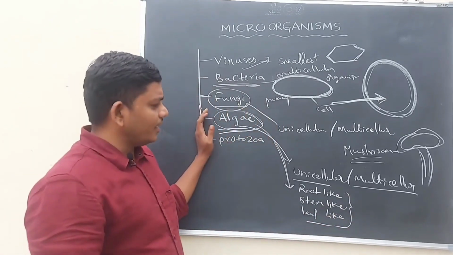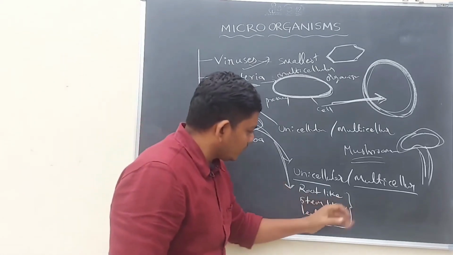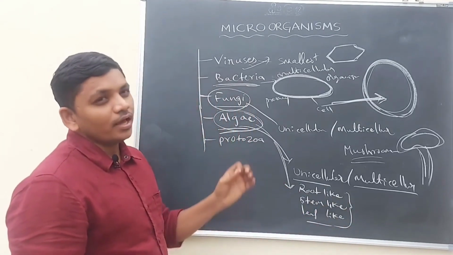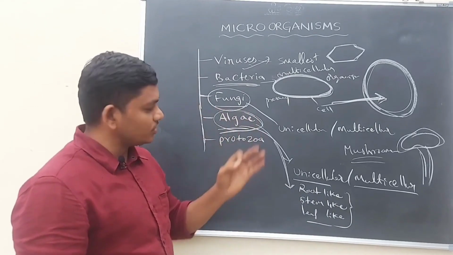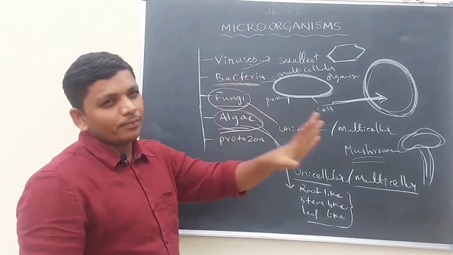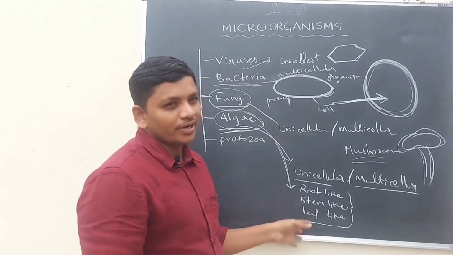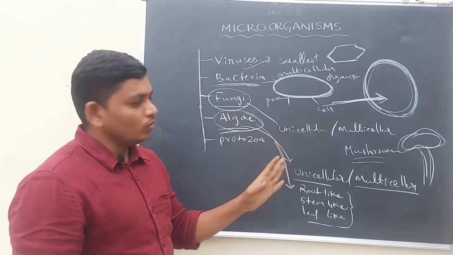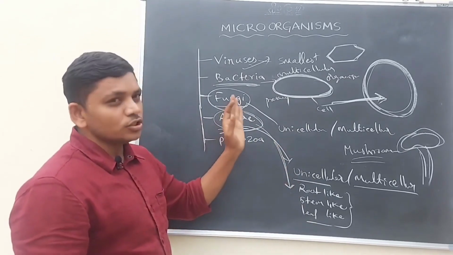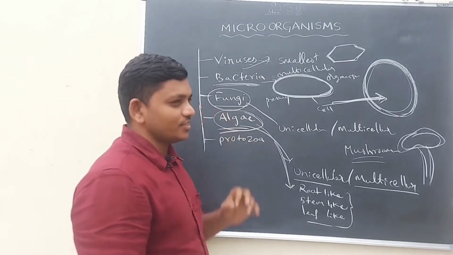When we observe the algae, some parts just look like a root and stem and leaf, but they are not true root and true stem and true leaf. It is only looking like a plant, but it does not completely belong to plant. So here in the algae, there is no true leaf, true stem, true root system. Clear?